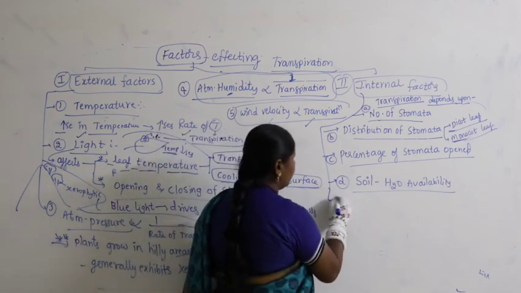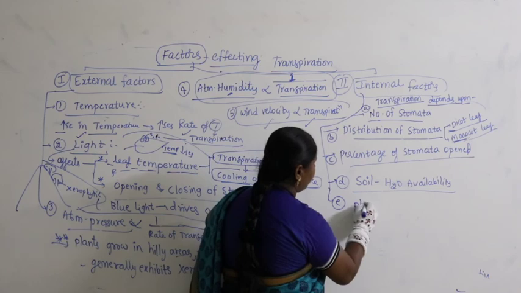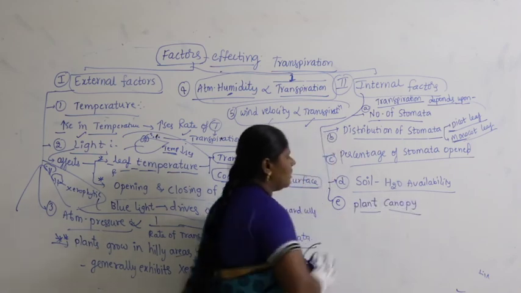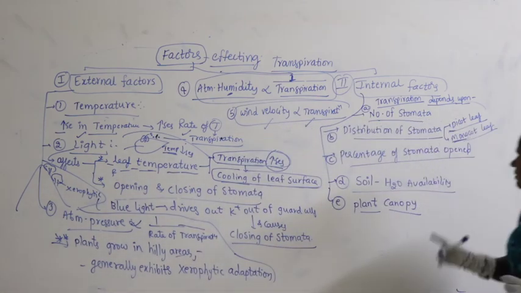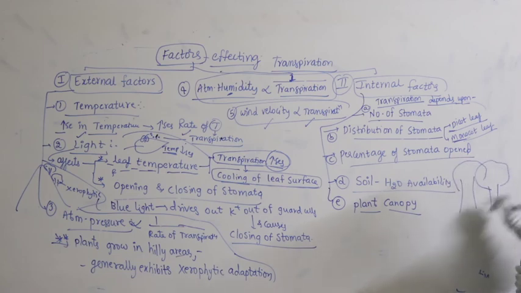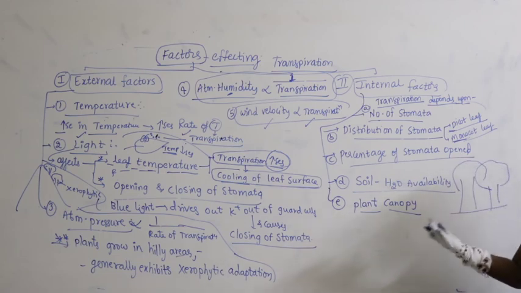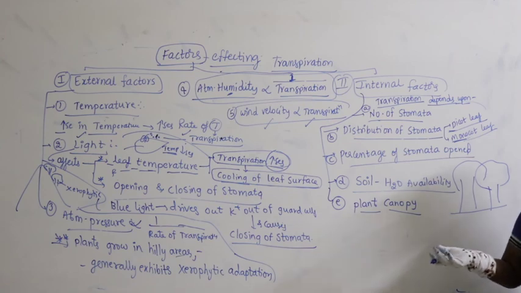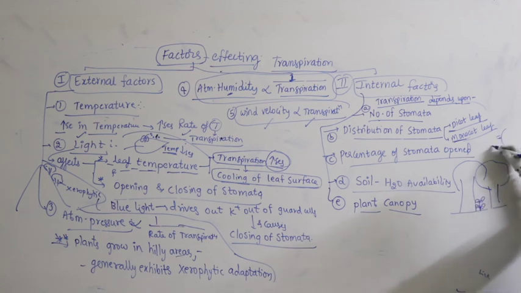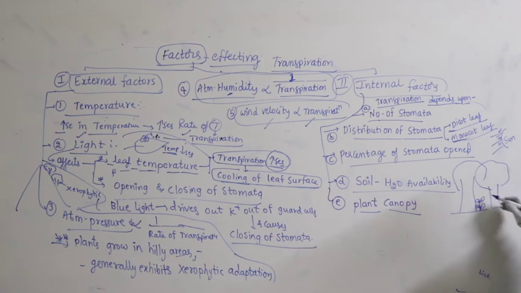Then apart from this, you can take plant canopy. What is plant canopy? Sometimes in the forest you can see huge trees are present. When one plant's branches fully overlap the other plant's branches, what happens to the smaller plants here? The smaller plants cannot get exposed to the sunlight, thereby it decreases the rate of transpiration.